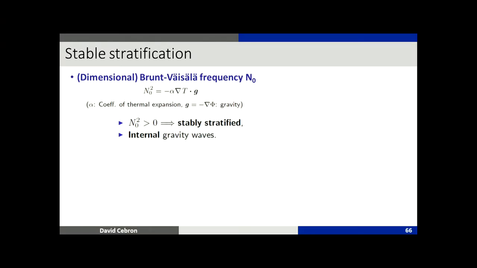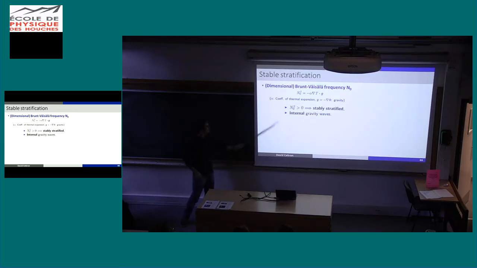So here I add another dimensionless number, which is the Brunt-Väisälä frequency. Have you seen it? No? Yes? Okay. The Brunt-Väisälä frequency is just the fact that if you are in a stably stratified fluid, if you move a parcel of fluid down or up, it will go back to the initial position with a small oscillation. And the frequency of the oscillation is the Brunt-Väisälä frequency, just because the Archimedes force is a restoring force. When this number squared is larger than 0, then the fluid is stably stratified, and then you can have internal gravity waves.